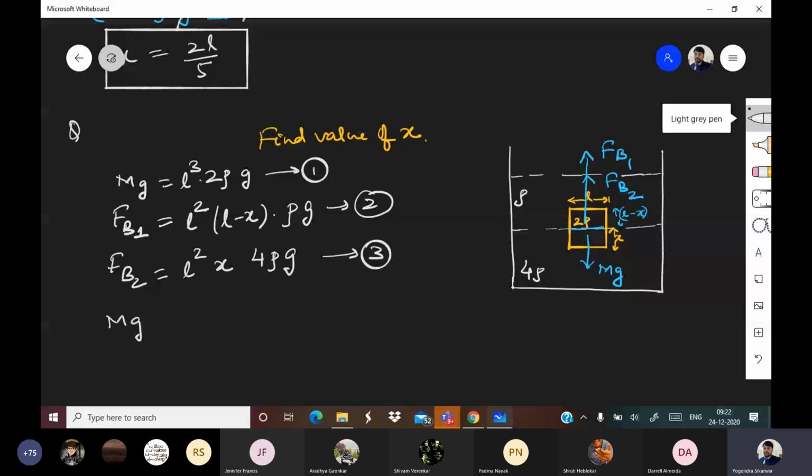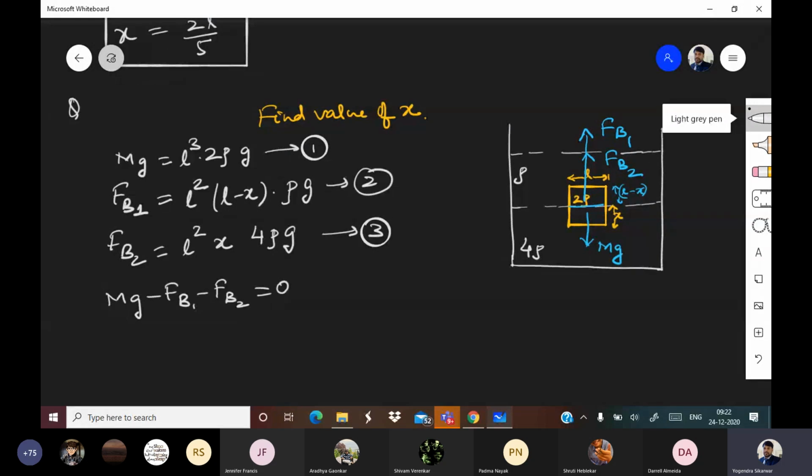So mg, which is downward, minus FB1 minus FB2 is equal to 0. So mg, L cube into 2 rho into g, is equal to, taking FB1 and FB2 to the other side, L square into L minus x into rho into g plus L square into x into 4 rho into g.